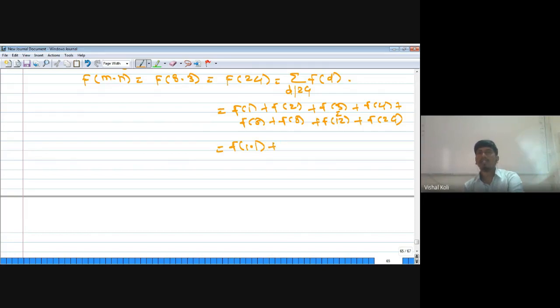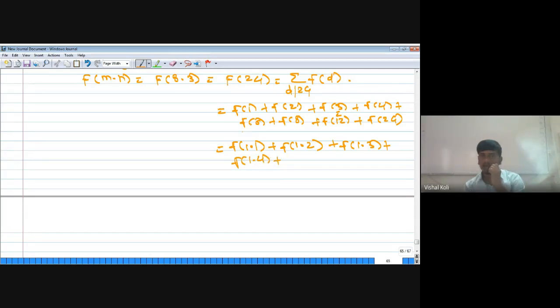Similarly, f of 2 is f of 1 into 2, plus f of 3 is f of 1 into 3, plus f of 4. F of 4 can also be written as 2 into 2, but GCD of 2 and 2 is not 1. Therefore, we write 4 as 1 into 4, and GCD of 1 and 4 is equal to 1.